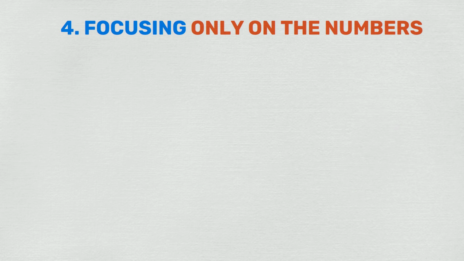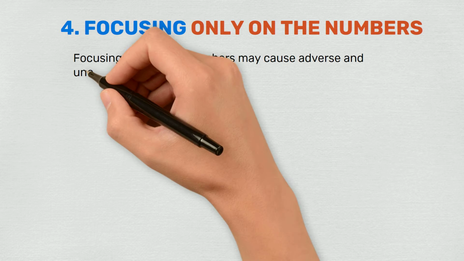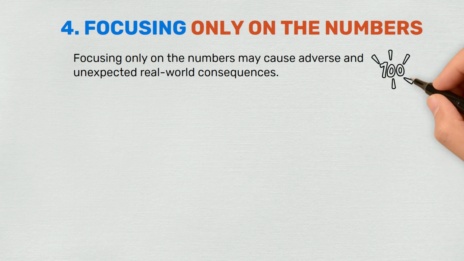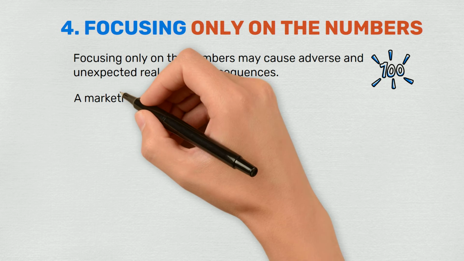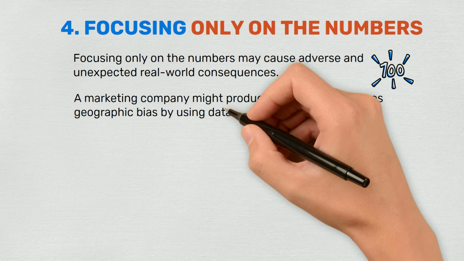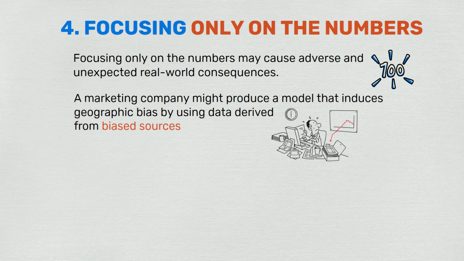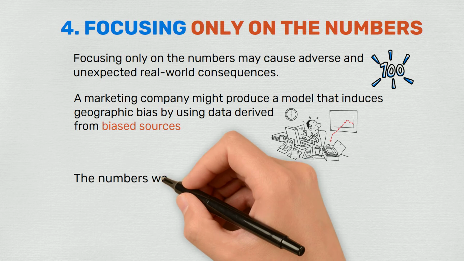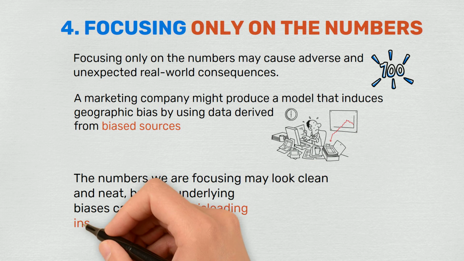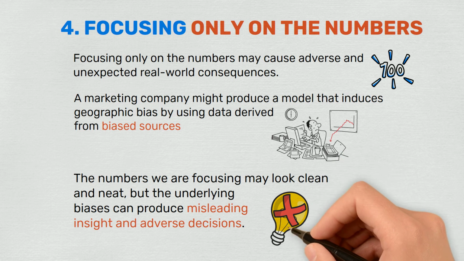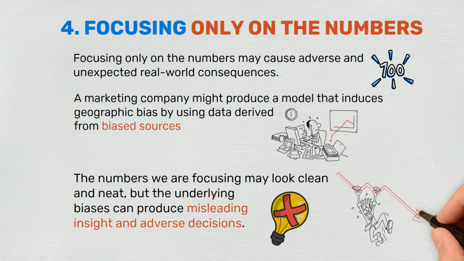The fourth data analysis mistakes are focusing only on the numbers rather than the insights. Focusing only on the numbers may cause adverse and unexpected real-world consequences. For example, a marketing company might produce a model that induces geographic bias by using data derived from biased sources. Here is the trap: the number we are focusing on may look clean and neat, but the underlying biases can produce misleading insight and adverse decisions.